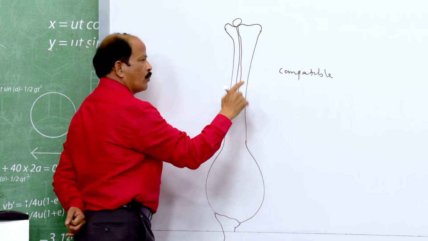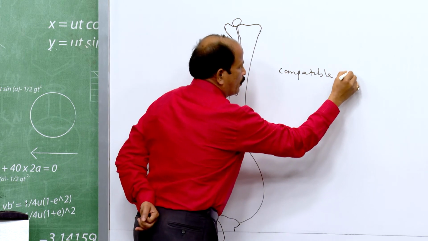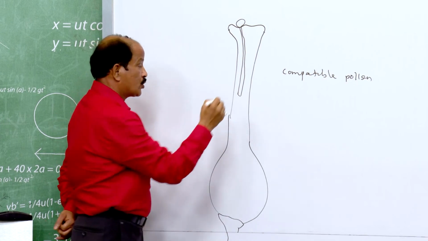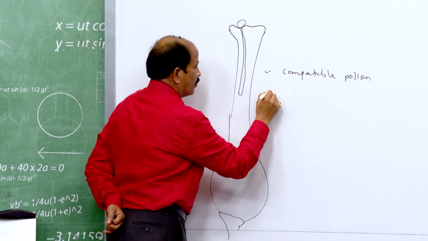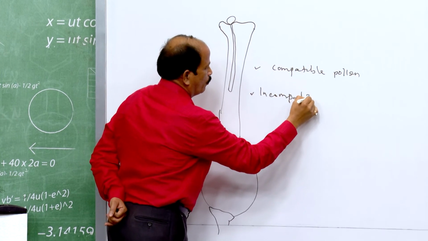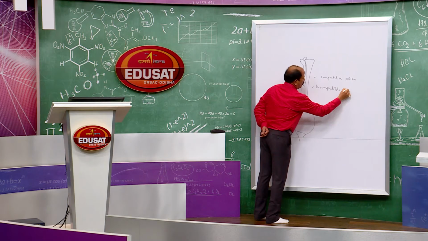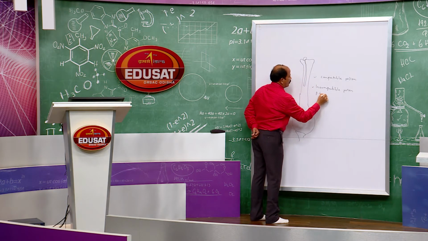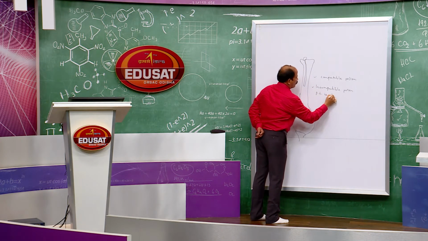In compatible pollen, the pollen tube grows, but in case of incompatible pollen, the pollen tube is aborted.